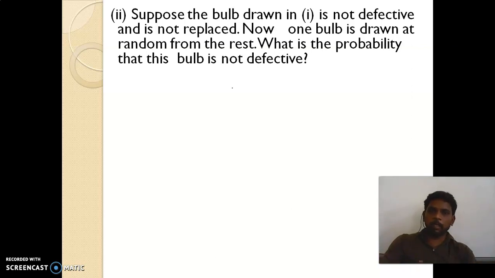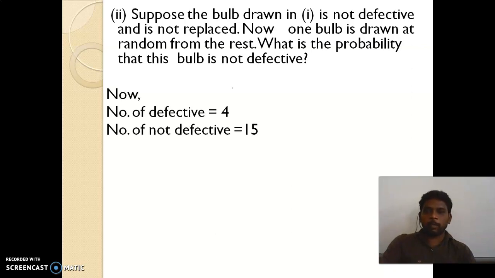Out of that, the 4 defective bulbs will definitely be there, because here they say that if the bulb taken is not defective, you can throw it away. That is the statement given here. So look at the possible cases.